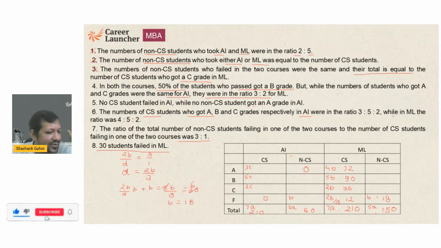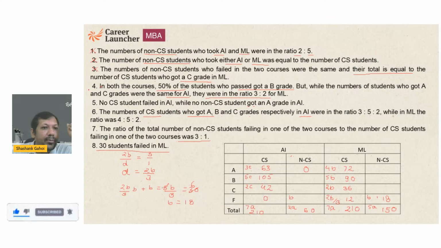So more or less now it makes a lot of sense. Now 3C plus 5C plus 2C, that is 10C. 10C is equal to 210. It means C is equal to 21. So this becomes 63. This becomes 105. This becomes 42. Now we have approximately cracked the whole set.